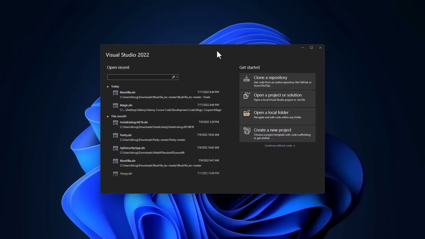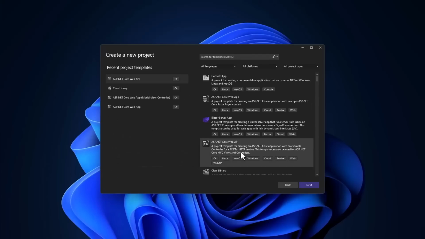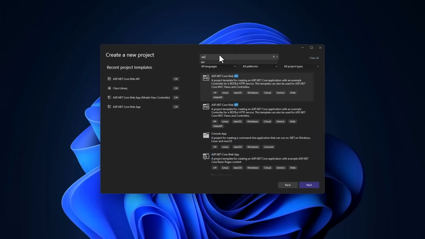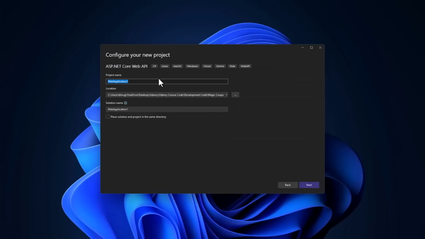To get started, we need to create a project that will use Minimal API. So I will open Visual Studio 2022 and we will hit Create a New Project. In the templates here, we will search for the regular API project and we have the ASP.NET Core Web API using C#. Let me hit the next button here and we need to give a project name.